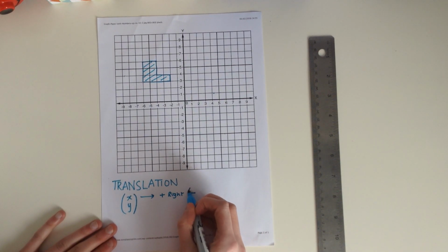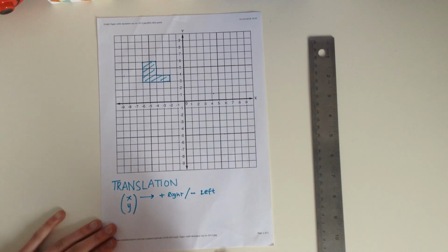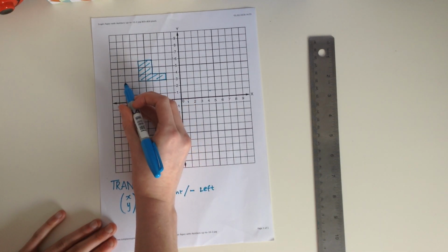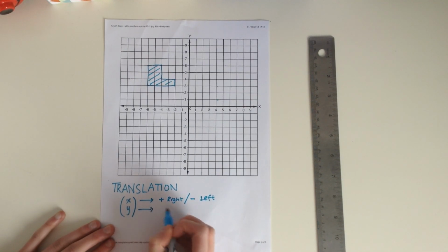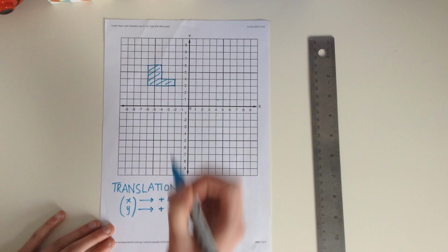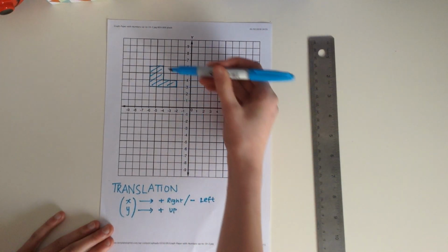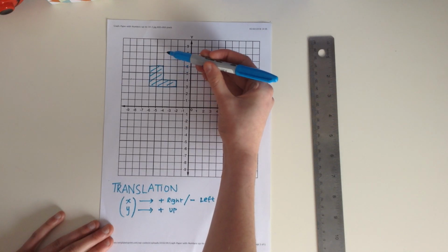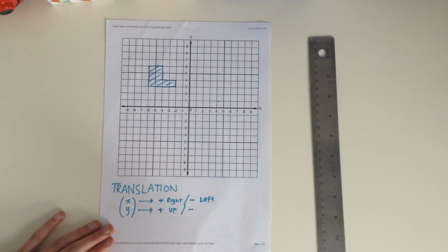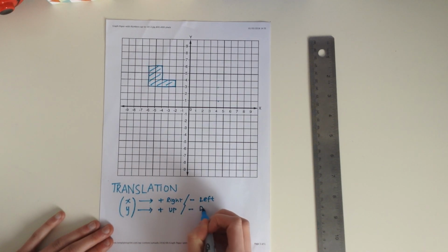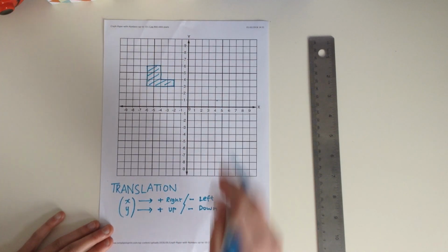If it's negative, you'd go left. So if it was minus 3, you'd go 1, 2, 3. Okay, now the y, if it's positive, you go up. So that means let's say it's positive 2, you'd go 1, 2. And if it was a minus number, negative number, you'd go down. So minus 2 would be 1, 2, down.